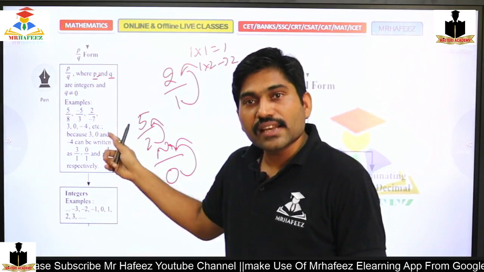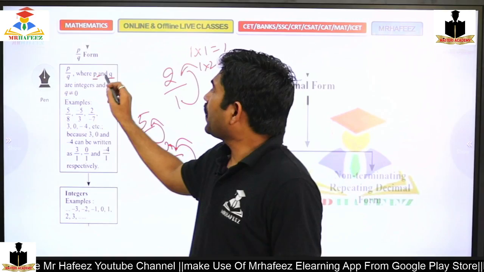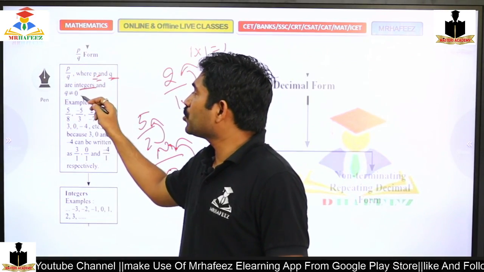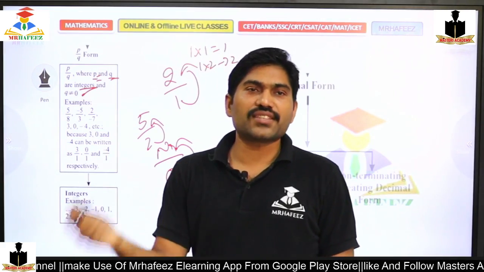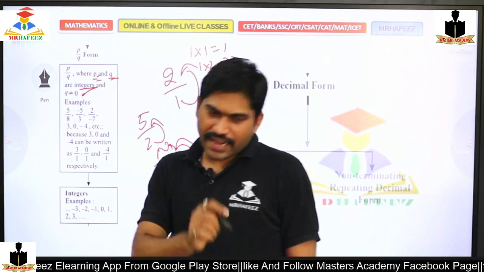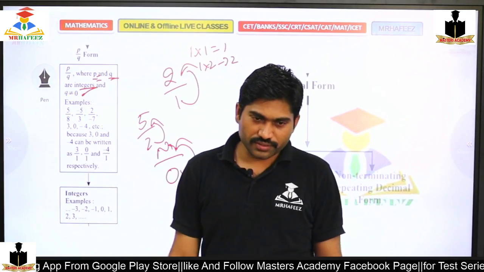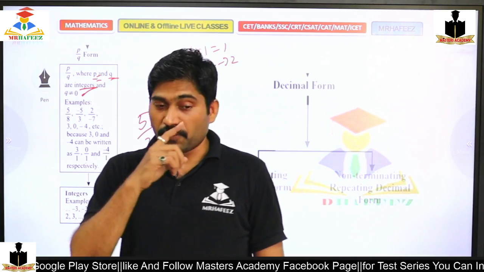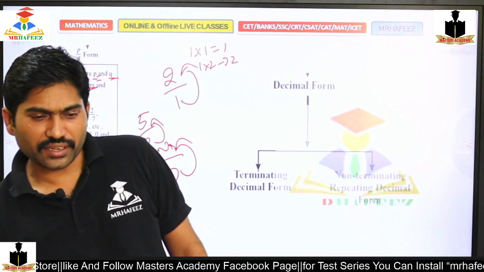That is the reason P by Q, where P and Q are integers, should have Q not equal to 0. 5 by 8, minus 5 by 8, minus 2 by 3, whatever it may be. Yes or no? If you agree, type A in the comment box. I am just waiting. Priya?